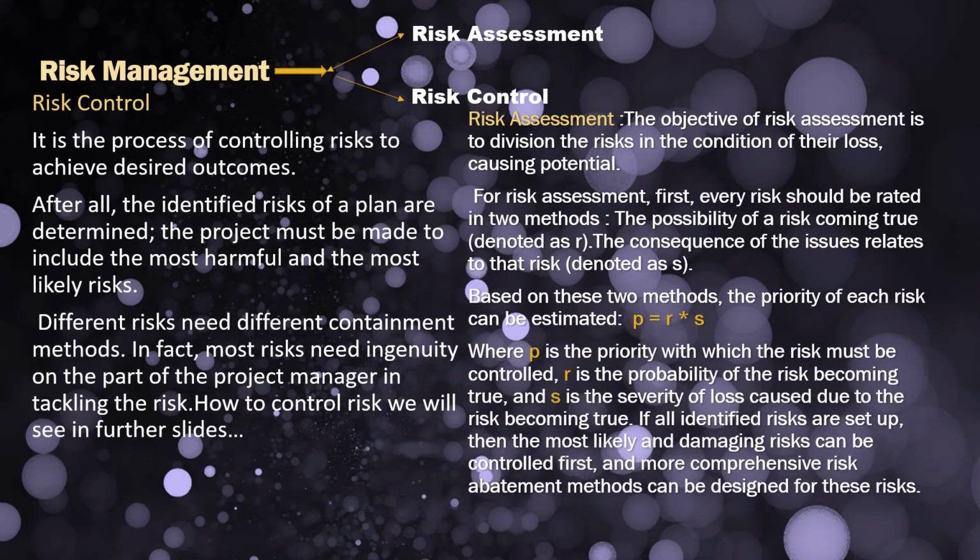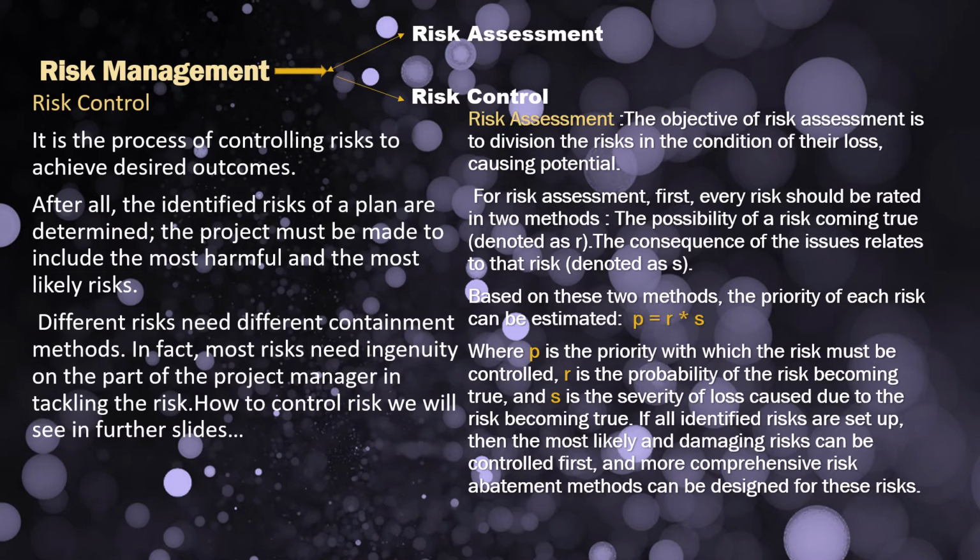Let us see what is meant by risk control. Risk control is a process of controlling the risk to achieve the desired outcomes. If we are thinking of a successful project, we have to control the risk first. After our risks are identified, we plan what can happen and how we can control the risk. Different risks will need different techniques and methods, which we can see in further slides. Next we will go for risk assessment. The objective of risk assessment is to divide the risks in terms of their loss causing potential.